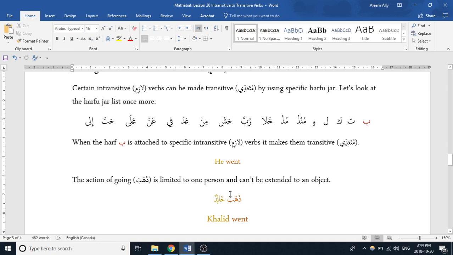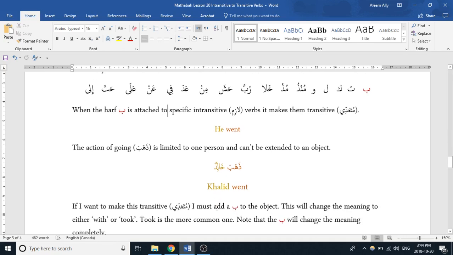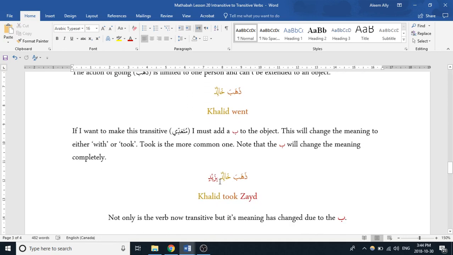But in the way that it is right now, it can't be extended. If I said Khalid went, that's enough. We don't need that object of going to be extended over to anyone. But in the case that we throw a ba onto an object coming afterwards, we can then turn ذهب, which is intransitive, into being transitive.